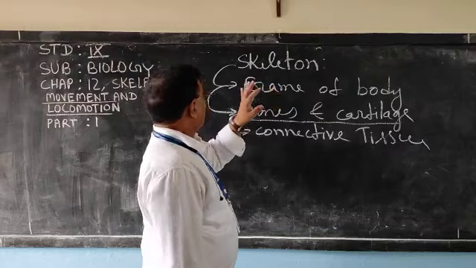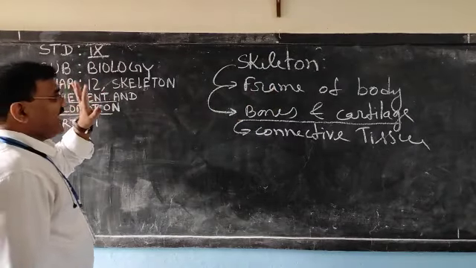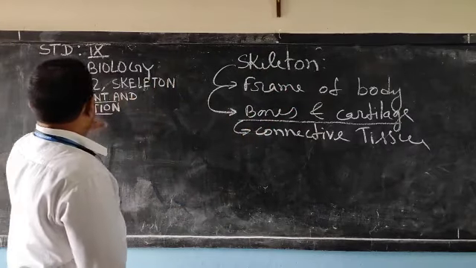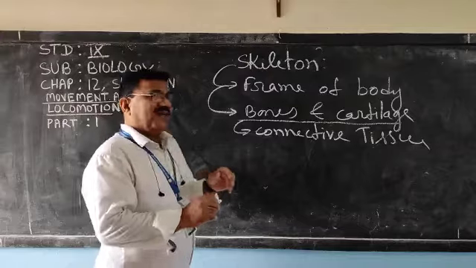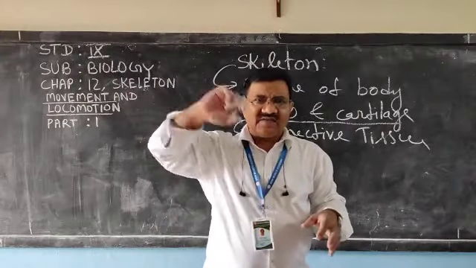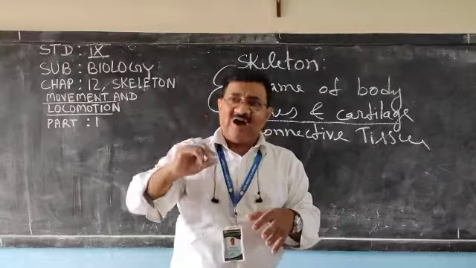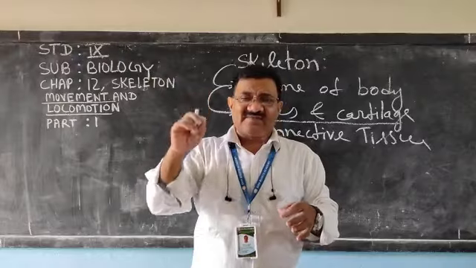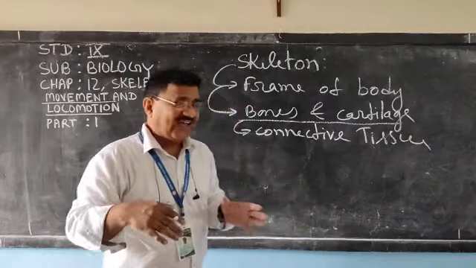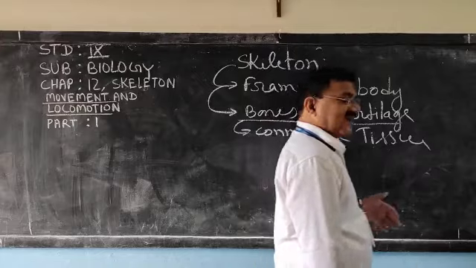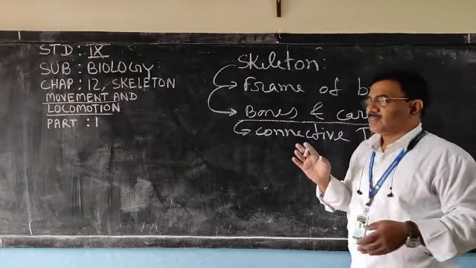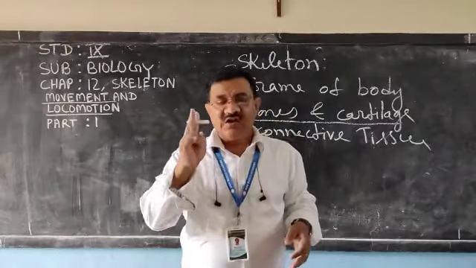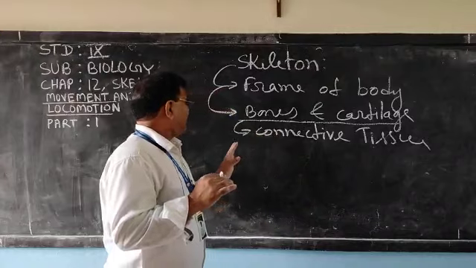And movement, skeleton we have understood. It gives framework to the body made up of bones and cartilage. And movement means just see, I am doing like this without changing the place, one place to another place. I am moving it, that is movement. And if I am going from this place to this place, it is called locomotion. Plant moves their body part, but the animal shows locomotion. So that part is clear.